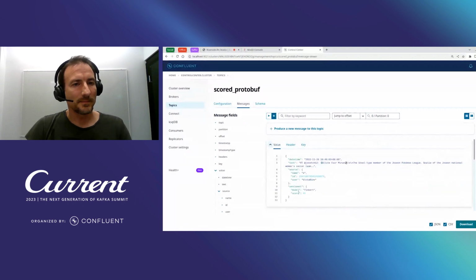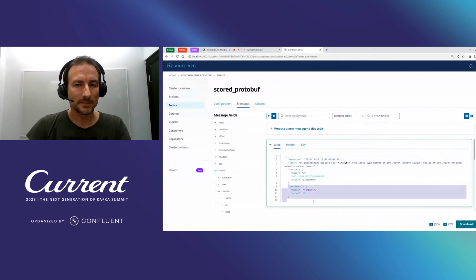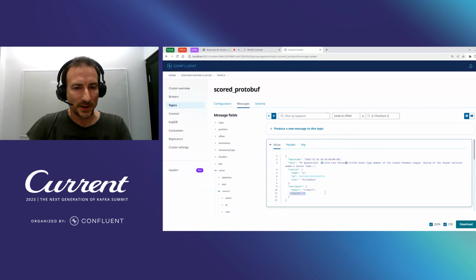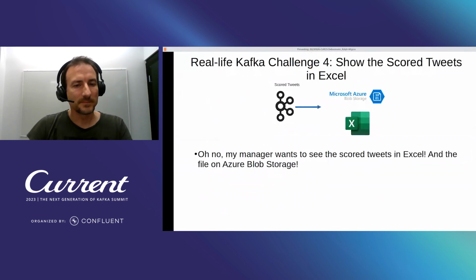That's here finally. And we can see that in this topic, we get the scored tweets. So these are the new fields, which also include a sentiment score. Great.